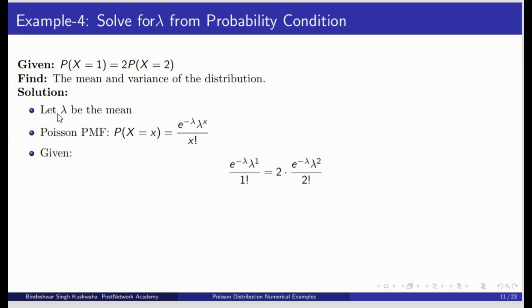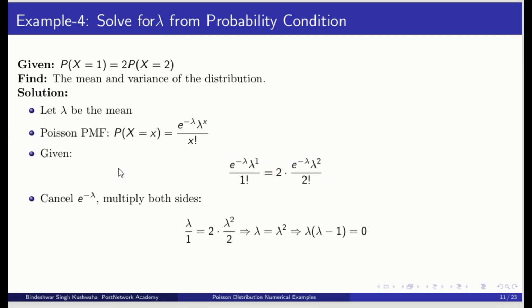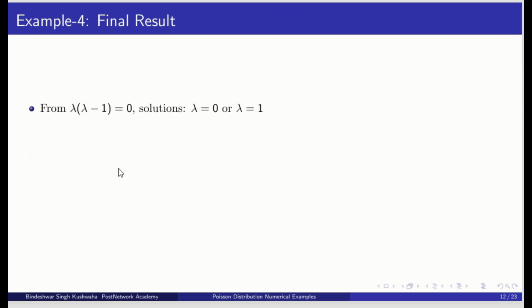So we will find P(X=1) on the left side, and on the right side 2 into P(X=2), and we will equate them. We will have this equation, and when we solve it we will get lambda minus 1 equal to 0.